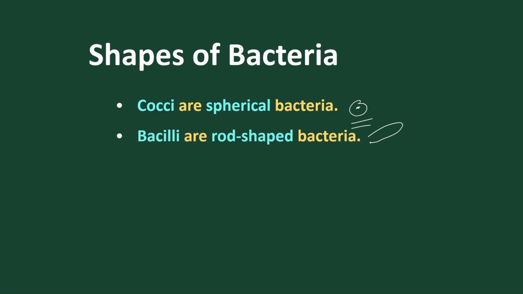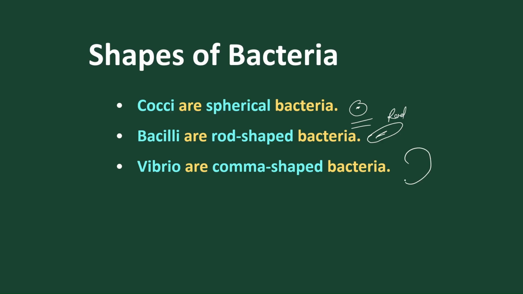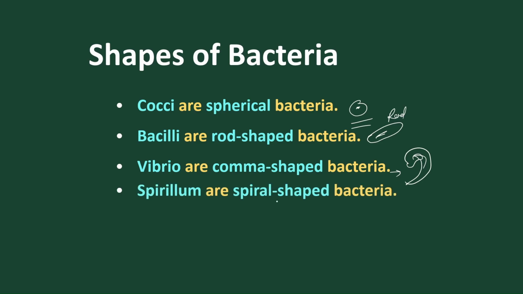Bacillus, if the bacteria is a rod shape like structure. So this is a spherical structure and this is a rod shape like structure. Vibrio, if the bacteria is comma shape like structure, it is called Vibrio bacteria. Spirillum, if the bacteria is spiral in structure, they are called spirillum bacteria.